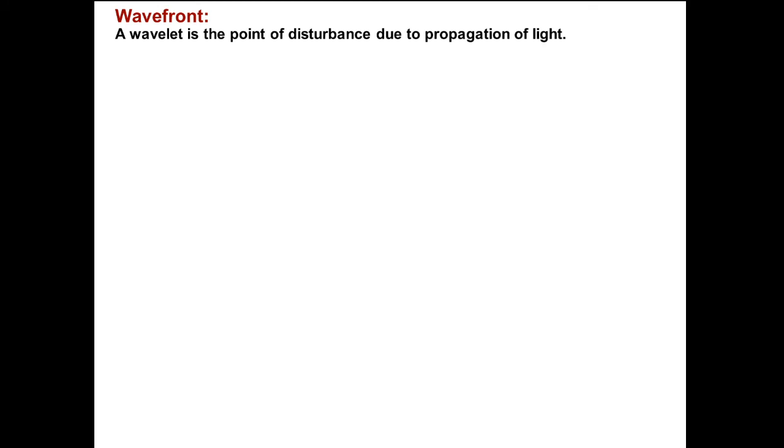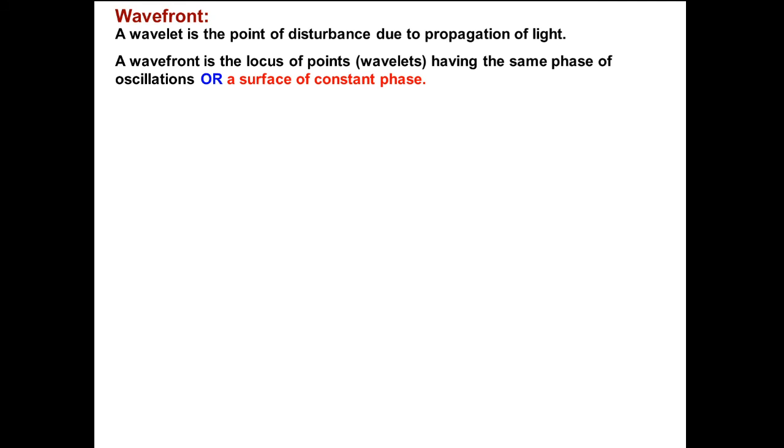First, a wavelet is a point of disturbance due to propagation of light. So any point of disturbance in the space due to propagation of light is a wavelet. And wavefront is the locus of points having the same phase, or in short we can say a vibrating, oscillating surface of constant phase is a wavefront. And a line perpendicular to a wavefront is known as a ray.